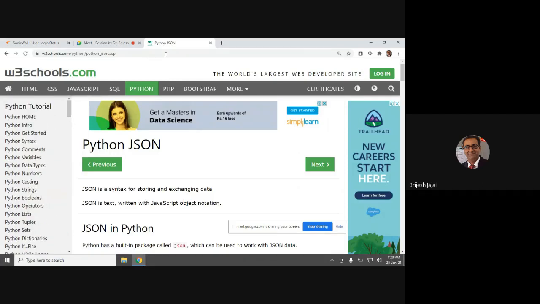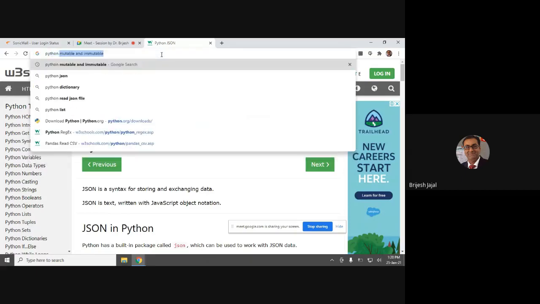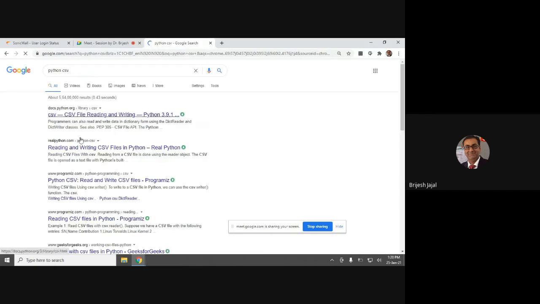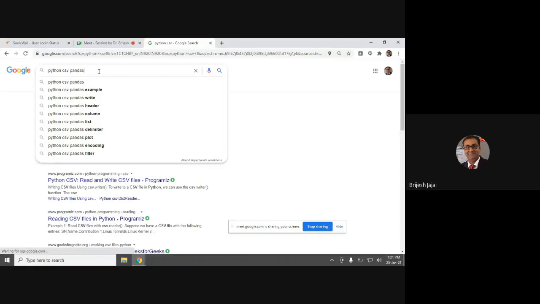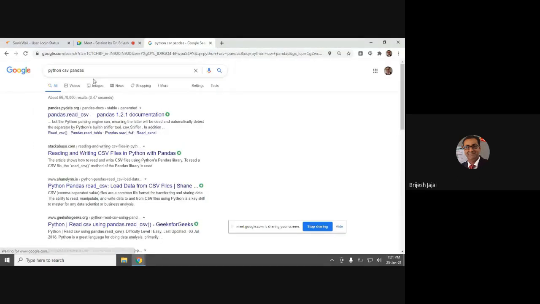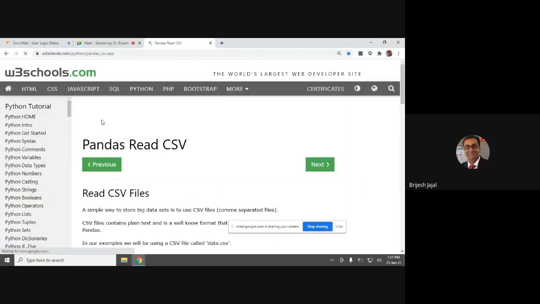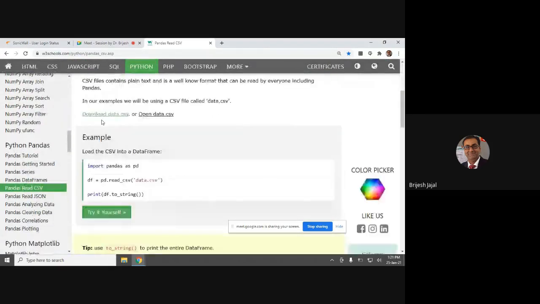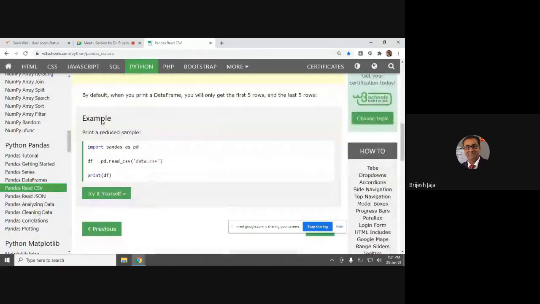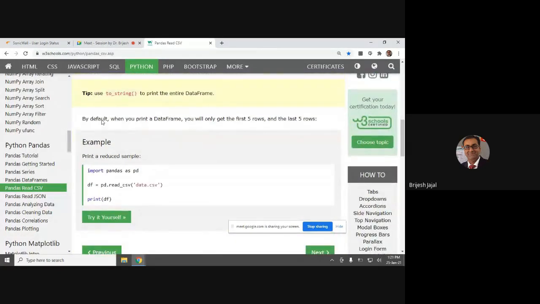CSV. So this variable, it is known as a data frame.